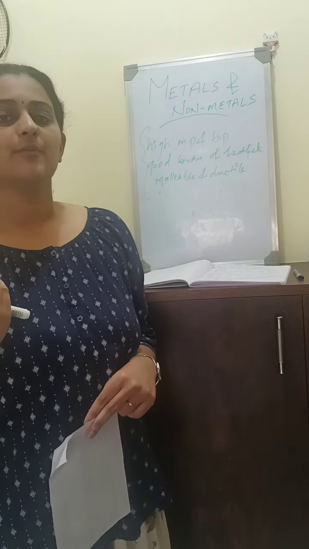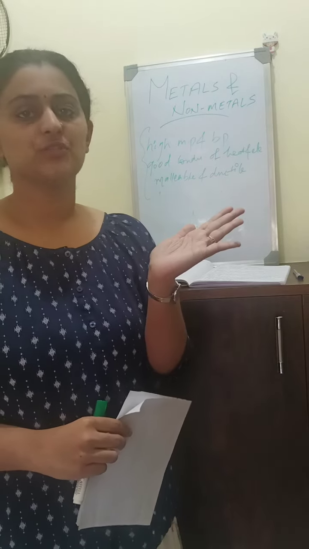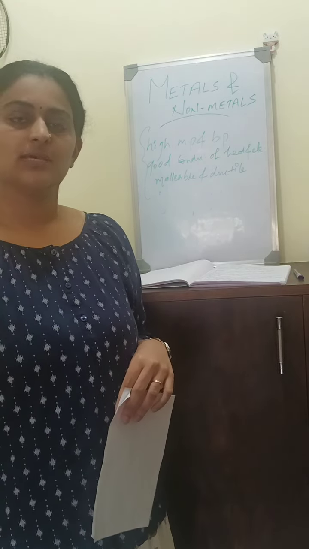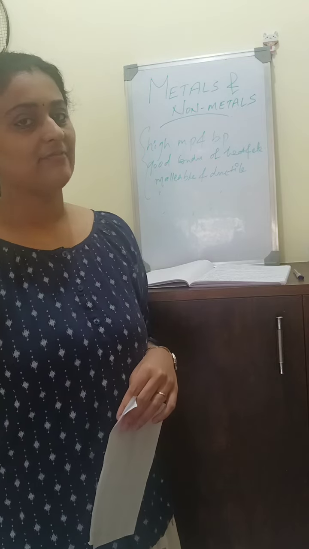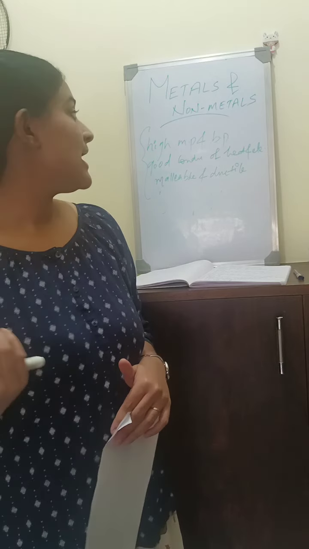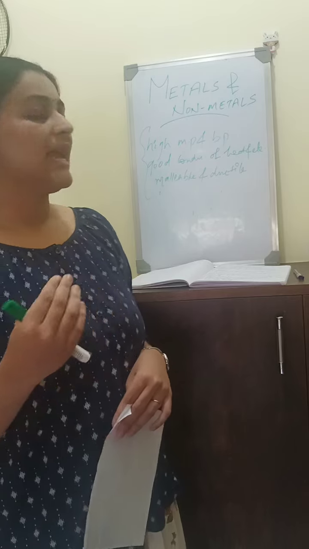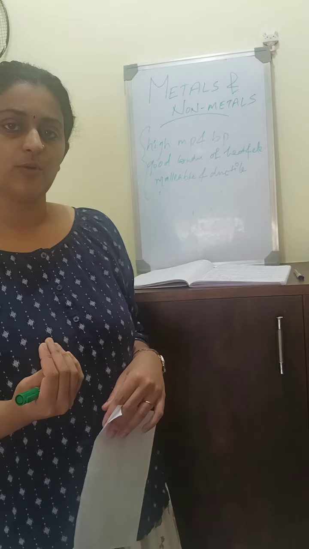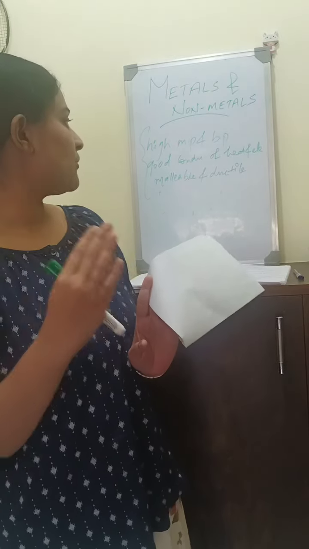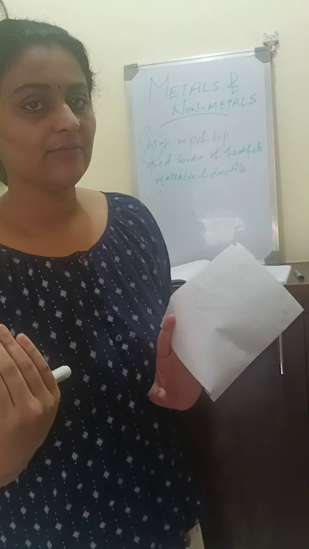And what are the physical properties of non-metals? Non-metals have properties just opposite to those of metals, which means non-metals are solids, liquids and gases at room temperature. They don't have much tensile strength. They are not sonorous. They don't have a shining surface. They are bad conductors of heat and electricity. They are non-malleable and non-ductile. They have low melting and boiling points. So the properties of non-metals are the exact opposite of those of metals.